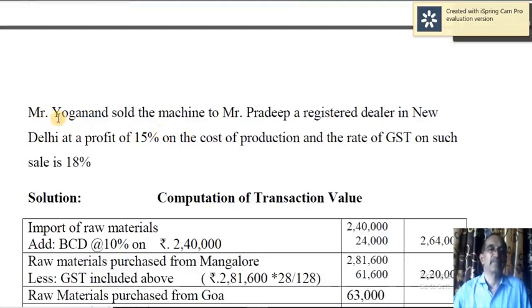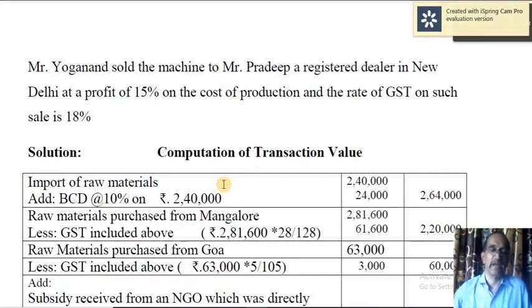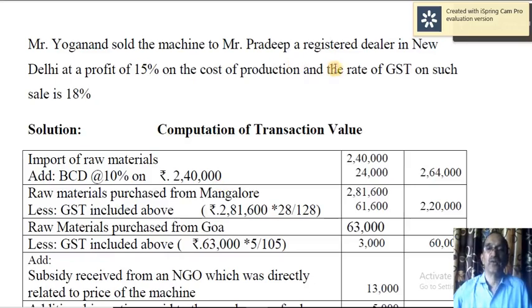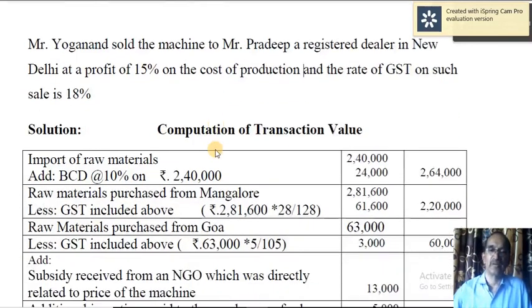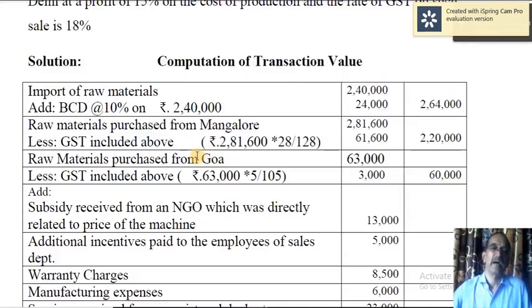Further, to read this paragraph, Mr. Yoganand sold the machine to Mr. Pradeep, a registered dealer in New Delhi, at a profit of 15% on cost of production. So in the process of ascertaining the transaction value, you will calculate cost of production. To that you have to add 15% profit, and thereafterwards you have to add penalty, and then you have to add the value of the components supplied, and then you have to calculate the transaction value, and based on that you are calculating the output tax.